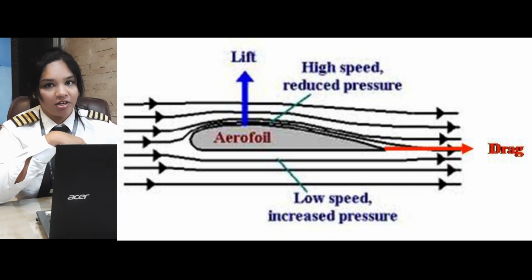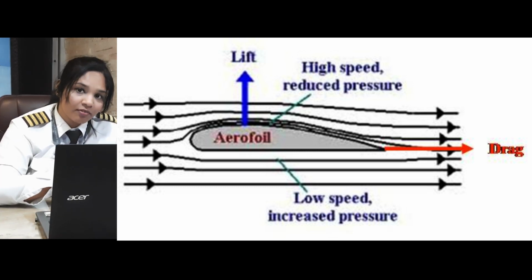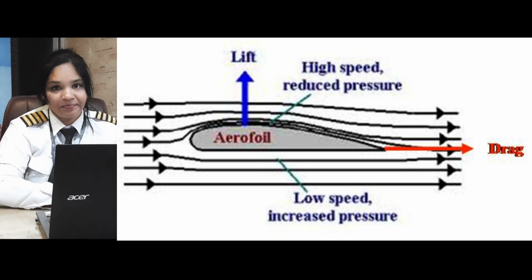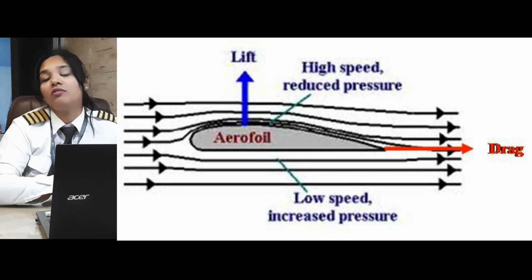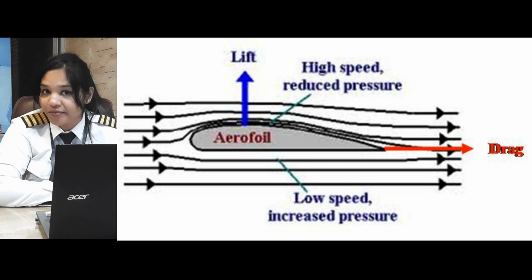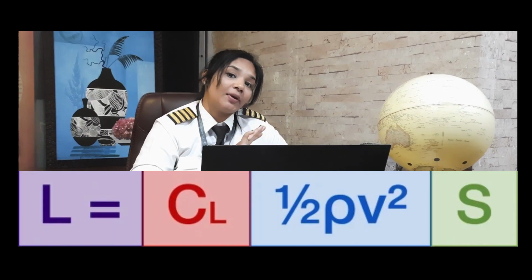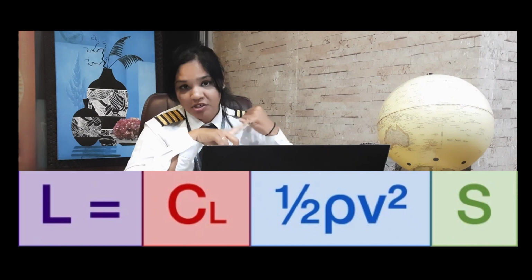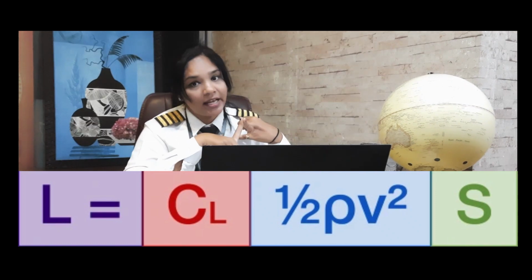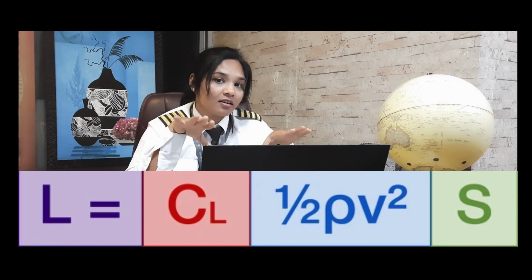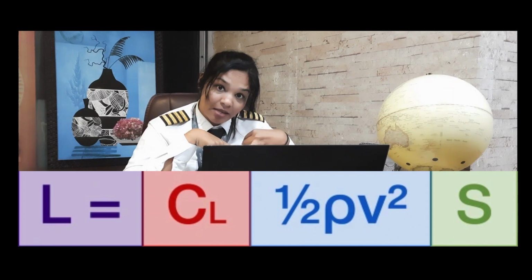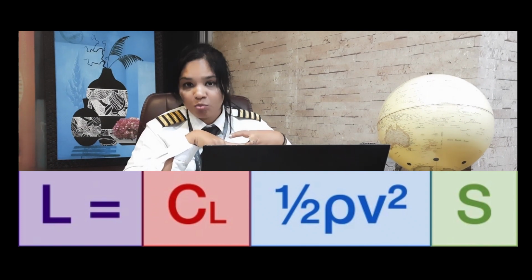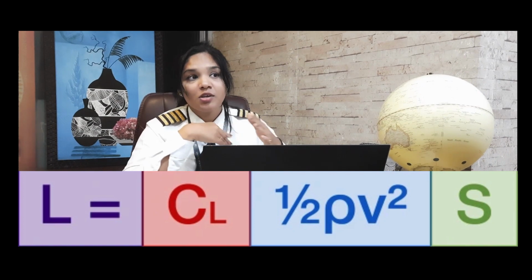Now this pressure differential between the top part of the wing and the bottom part of the wing is what creates lift. Lift is not just dependent upon the pressure difference. Another word for this pressure difference is coefficient of lift. And lift is dependent upon three things basically: the coefficient of lift, the dynamic pressure, and the wing surface area. The more the surface area, the more the lift created. The more the dynamic pressure, the more the lift created, and the more the pressure differential, the more the lift created. So this is basically how lift is generated in an aircraft.